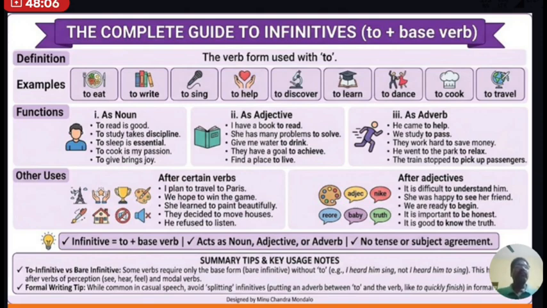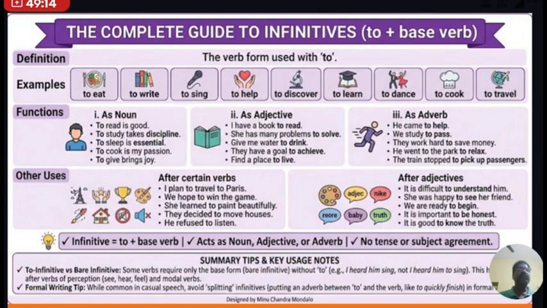So when the to plus V1 form acts as a noun, it can take the place of either a subject or an object. Similarly, there are some infinitives where to plus infinitive acts as an adjective. I have a book to read. Here, to read is acting as an adjective.